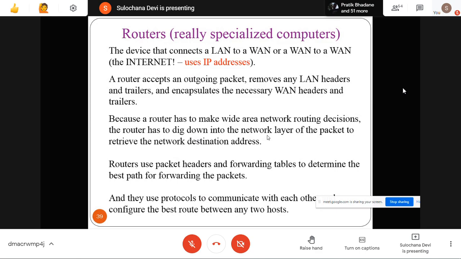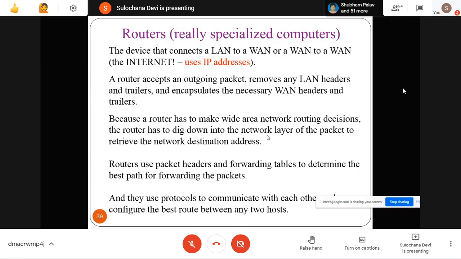So if we have to go to our college from your location wherever you are, you have to find out the best path. We may be connected to our college through different paths, like we can go by train, by bus, or by local transport. Then if I have to go by train, I have to go from my home to my nearest station, catch the train towards CST or Churchgate. Then where I have to get down. Then from there, how I have to go and reach. So this is routing decision.